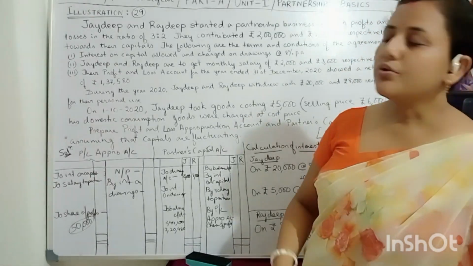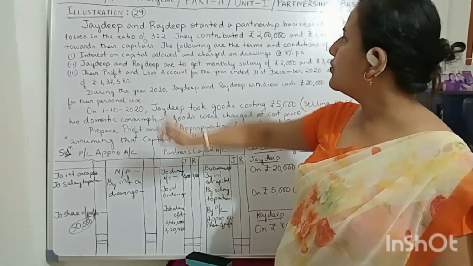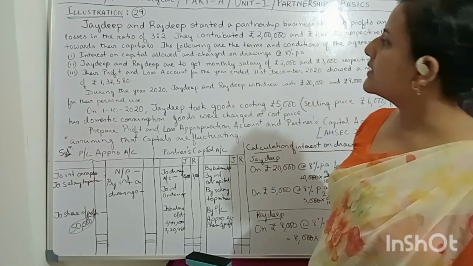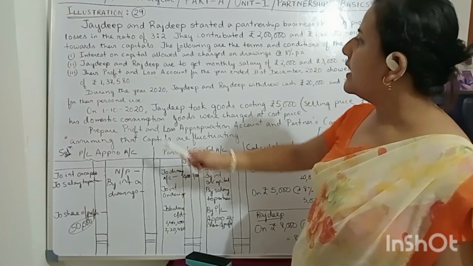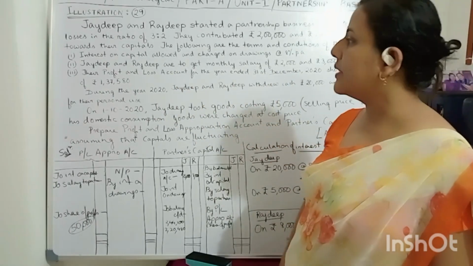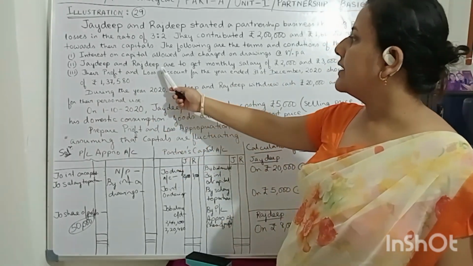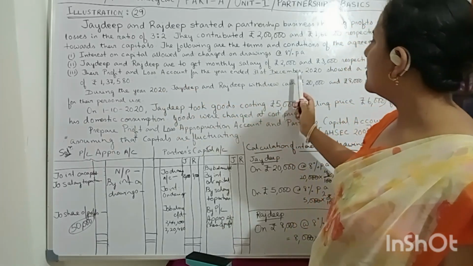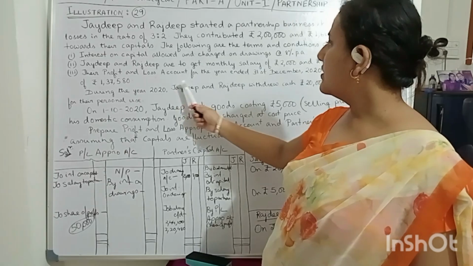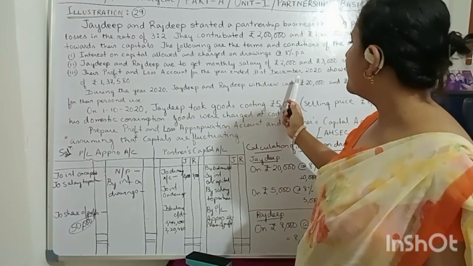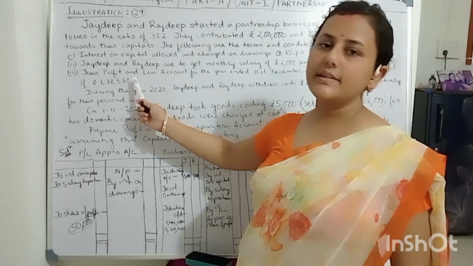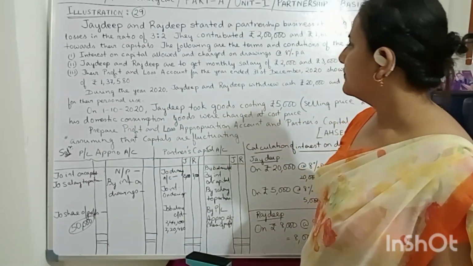So you have understood their profit sharing ratio is 3:2. Amount of capital contribution is 2 lakh and 1 lakh 60,000. Interest on capital allowed and charged on drawings is 8% per annum. Jaideep and Rajdeep's monthly salary is 2,000 and 3,000 respectively. Profit and loss account for the year ended 31st December showed a net profit of 1,37,580.